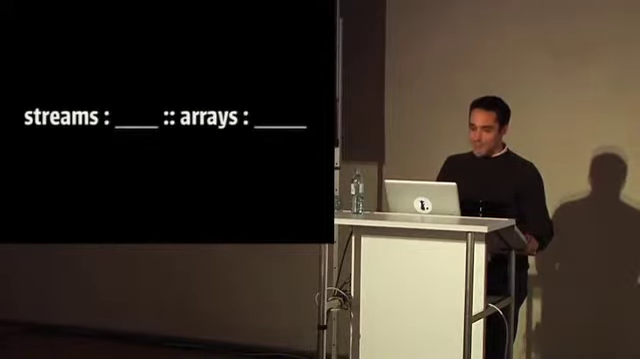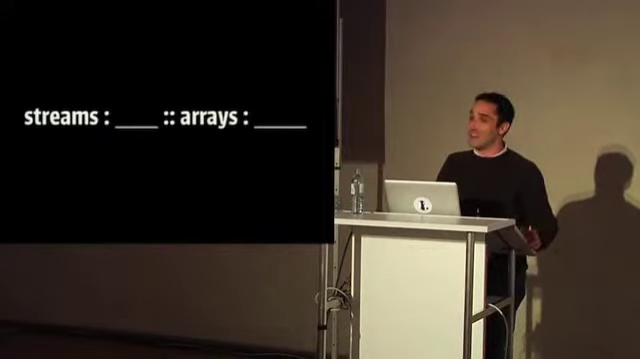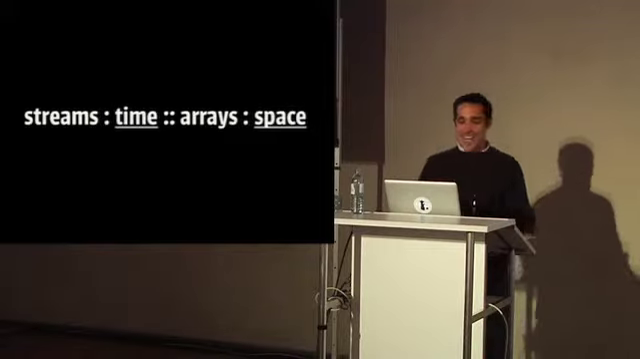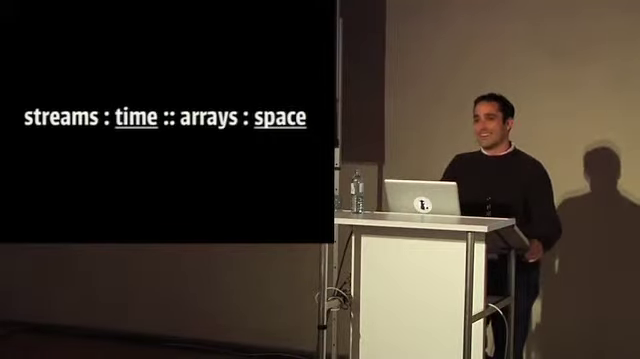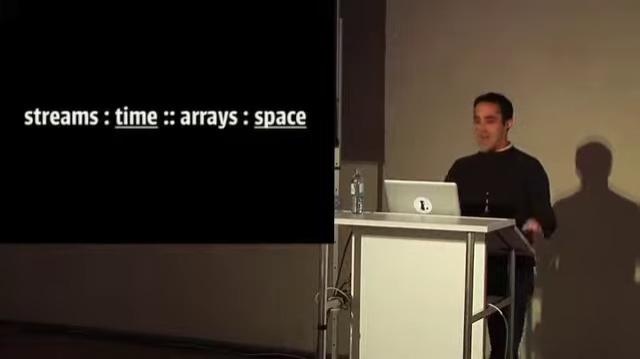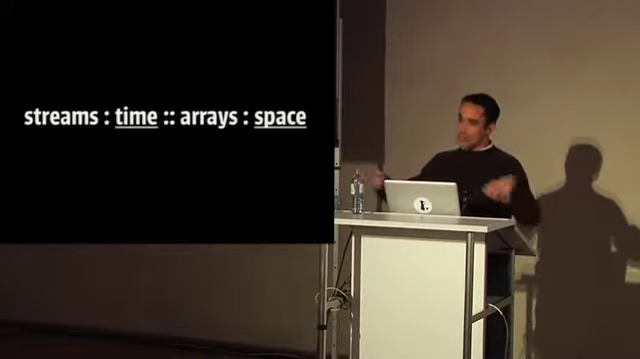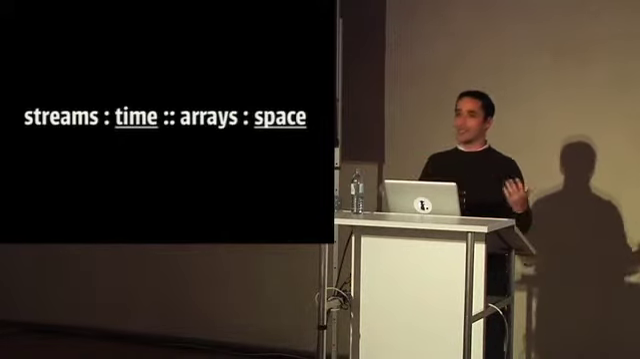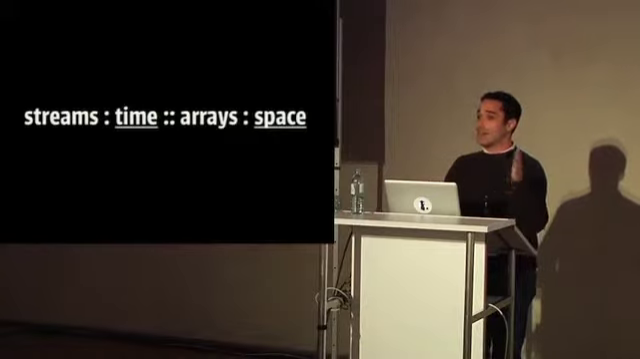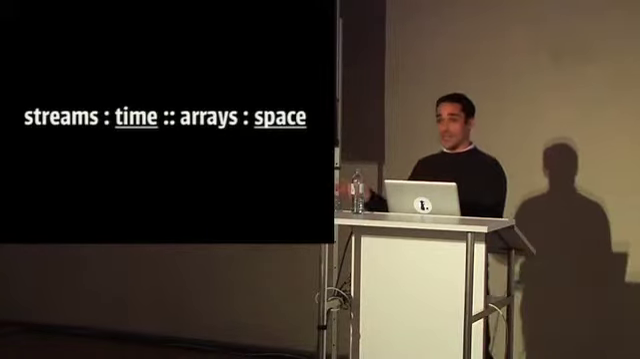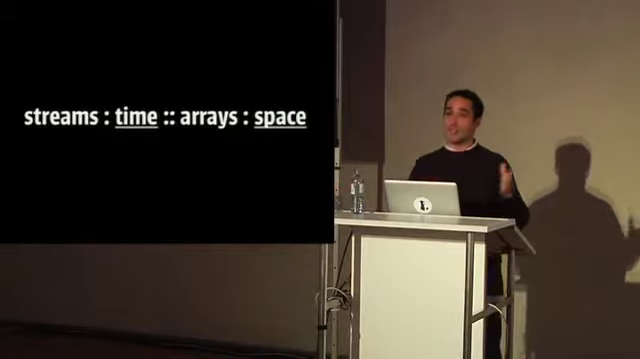Does anyone know what we fill these two spaces in with? Any guesses? Beer. Streams are to beer as arrays are to more beer, yes. Streams are to time as arrays are to space, that's it. A stream is an array in time. Instead of accessing it in memory in space, you get it in time. It's literally just a different dimension, just like CSS position absolute is space, whereas non-blocking code is time.